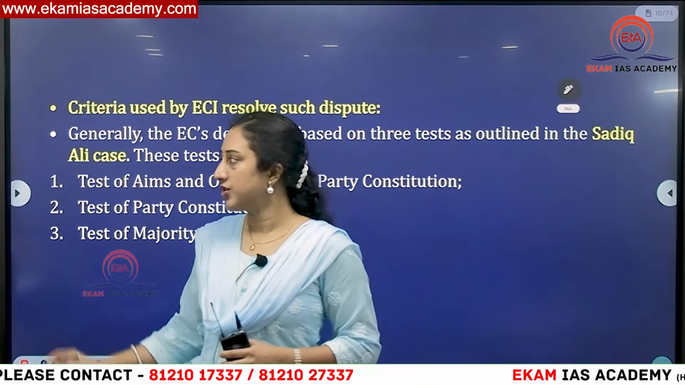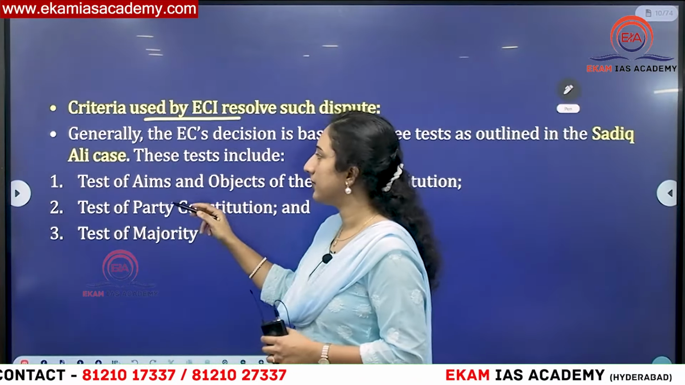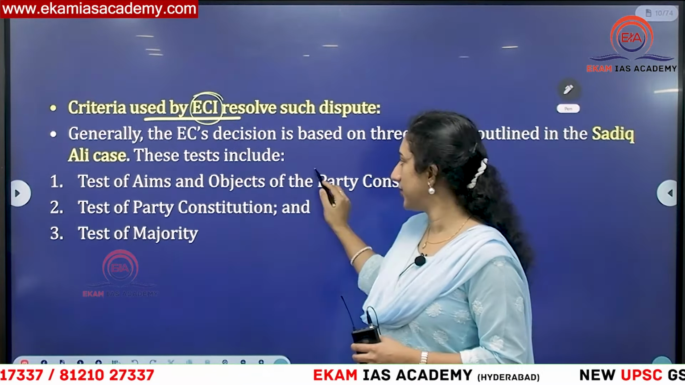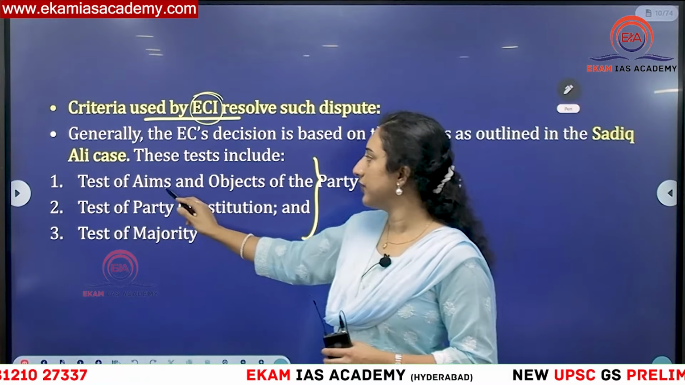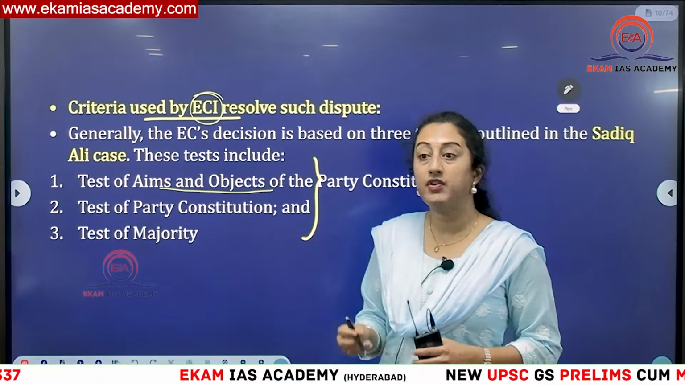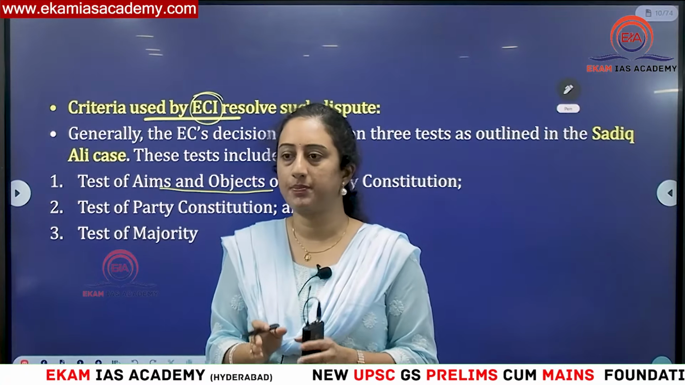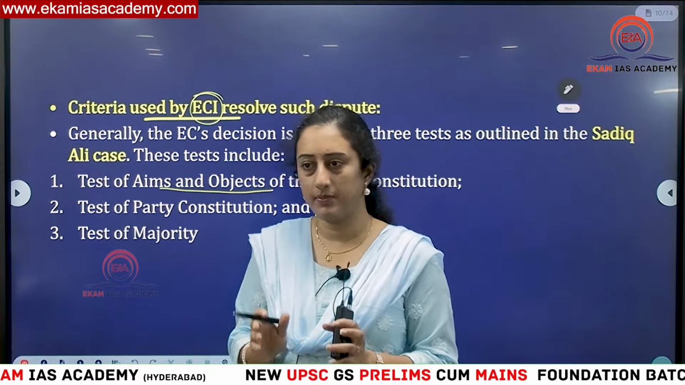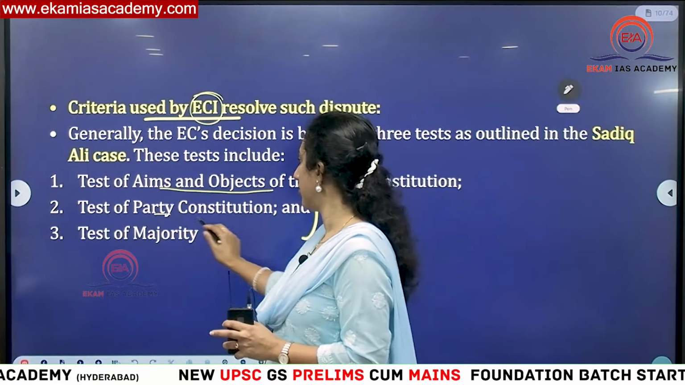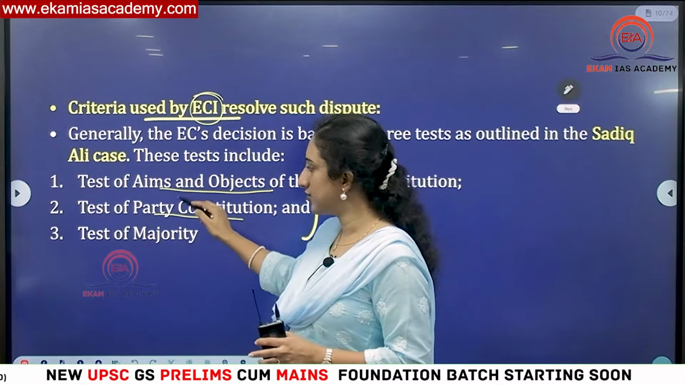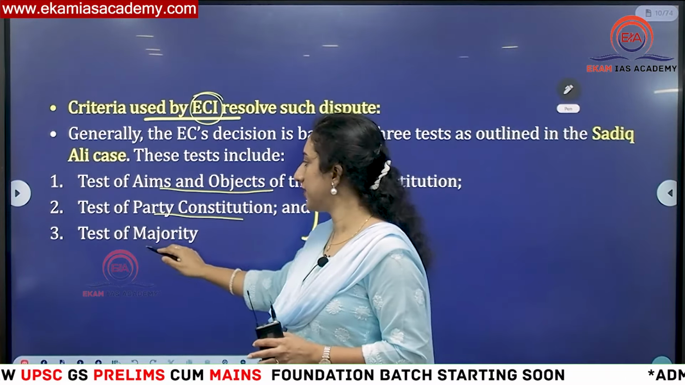Then what is the criteria used? Normally the criteria used by the Election Commission in resolving these disputes are these three things. First, what is the aim and object of the party, and even after splitting, whether they are abiding by the same party objectives and principles or not, that will be tested. Then party constitution, whether they are sticking to the same constitution. In case these two are not met, then they'll go for the test of majority.